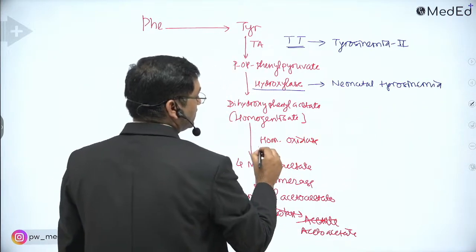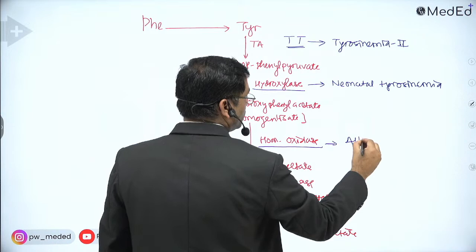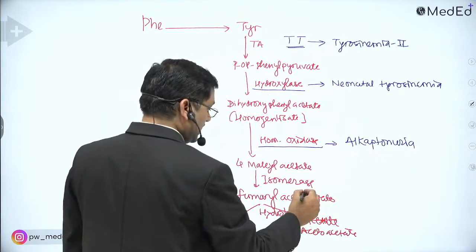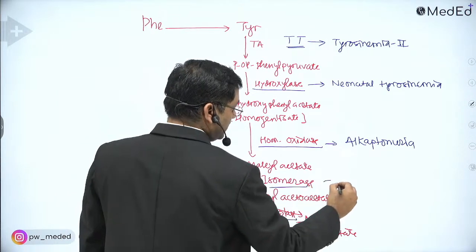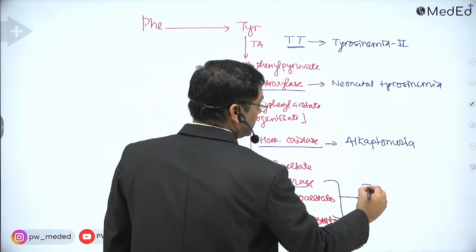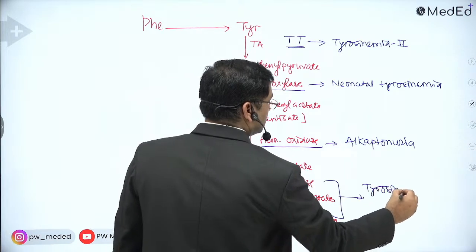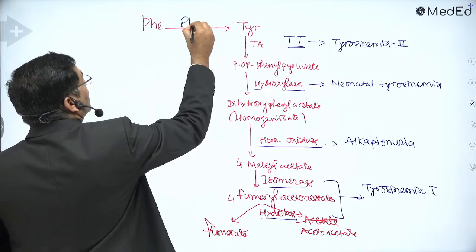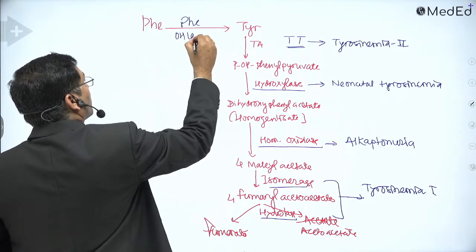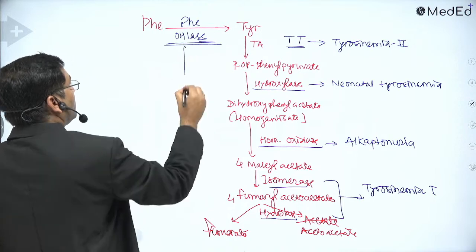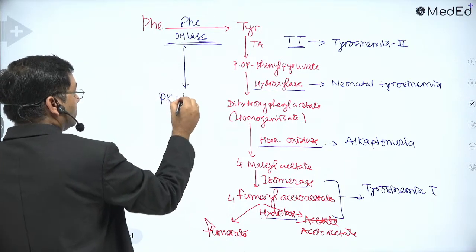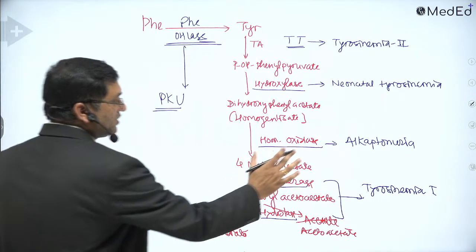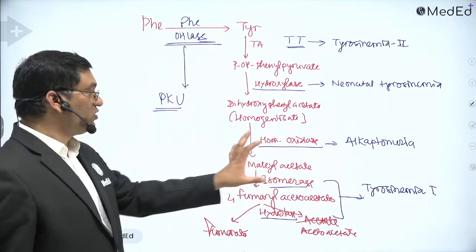Then homogentisate oxidase defect, alkaptonuria, black urine. This isomerase and hydrolase defect leads to the disorder that is tyrosinemia type 1. And defect in this phenylalanine hydroxylase, this is an important enzyme, causes phenylketonuria. We are in the discussion of alkaptonuria. Now we will focus on alkaptonuria.